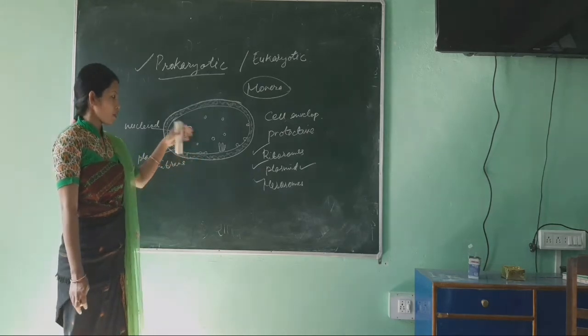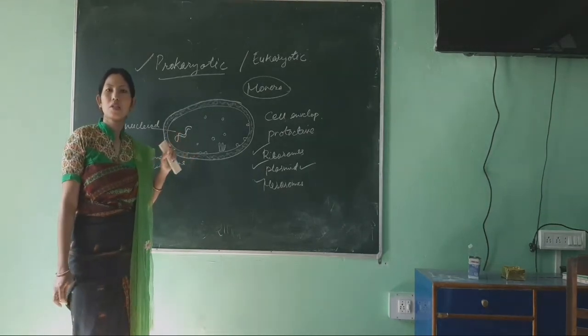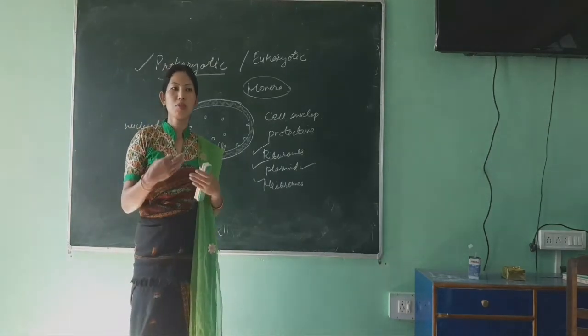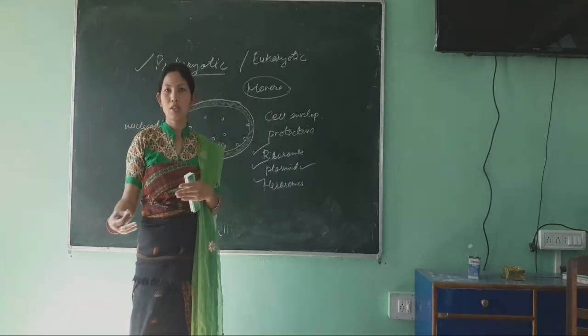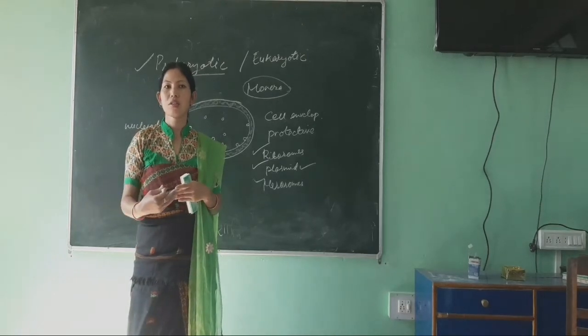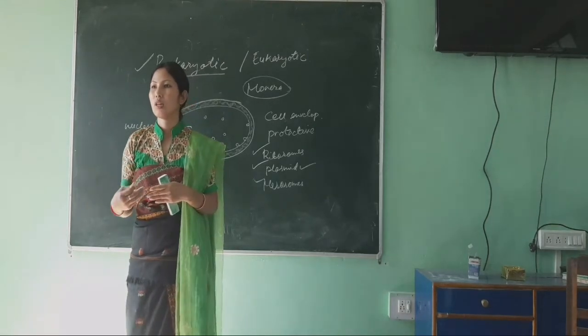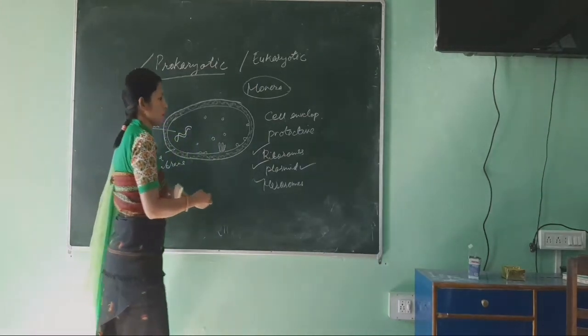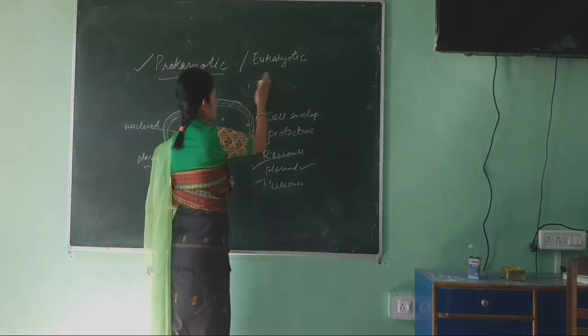Now, apart from this, they have some additional structures which help them in locomotion. Locomotion means movement. They move from one place to another with the help of certain structures called locomotory structures or locomotory organs. Those are the cilia and flagella.